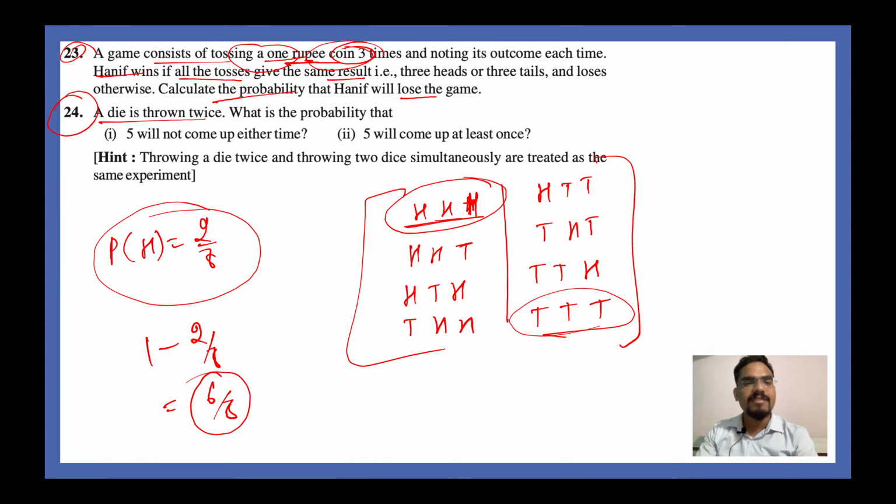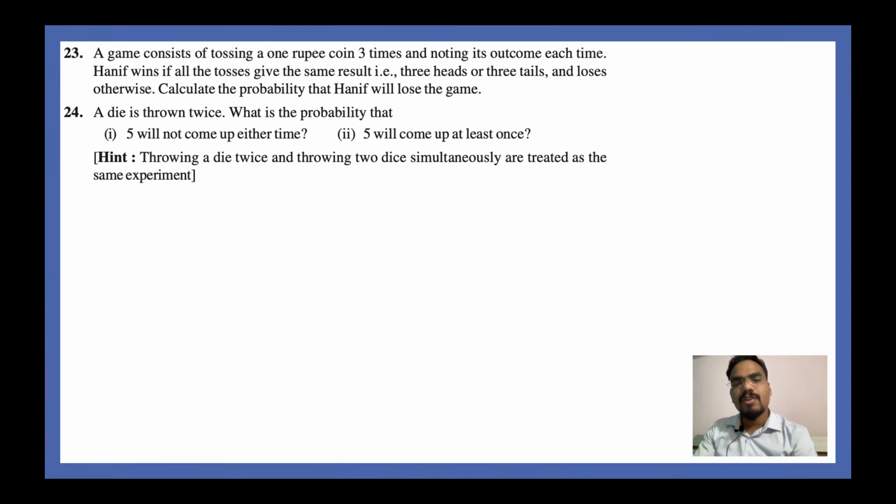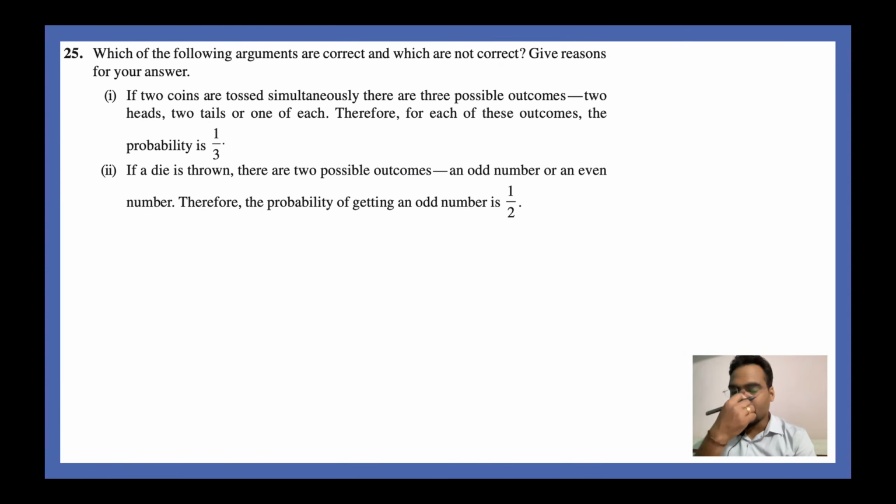Question number 24. A die is thrown twice. What is the probability? How many total outcomes are there? If you throw a die twice, you have 36 outcomes in total. 5 will not come up. Come on, these questions can be done, guys. You guys can easily do these questions, right? Try to do these questions.